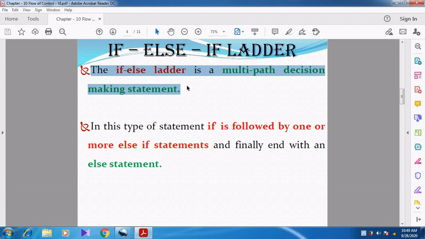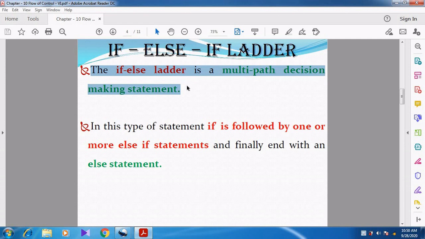We are going to travel through any one way, but there are two ways. Either we travel through the true block, or we travel through the false block. So totally there are two ways. But here in the if else ladder, it is multipath. Multipath means there is more than one way. There is not only one or two, there are more than two or three ways.